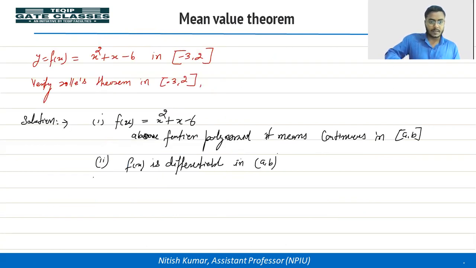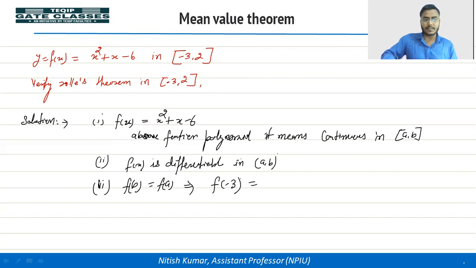Okay, and the third condition, f(b) is equal to f(a). Okay, let's see what f(a) is. That is f(minus 3). So calculate minus 3 square plus minus 3 minus 6. What value are you getting? 9 minus 3 minus 6, you are getting 0.